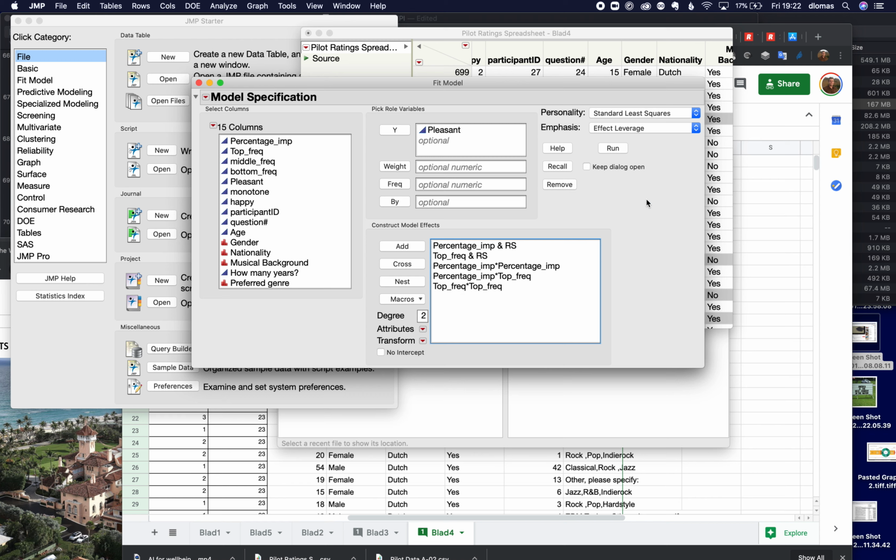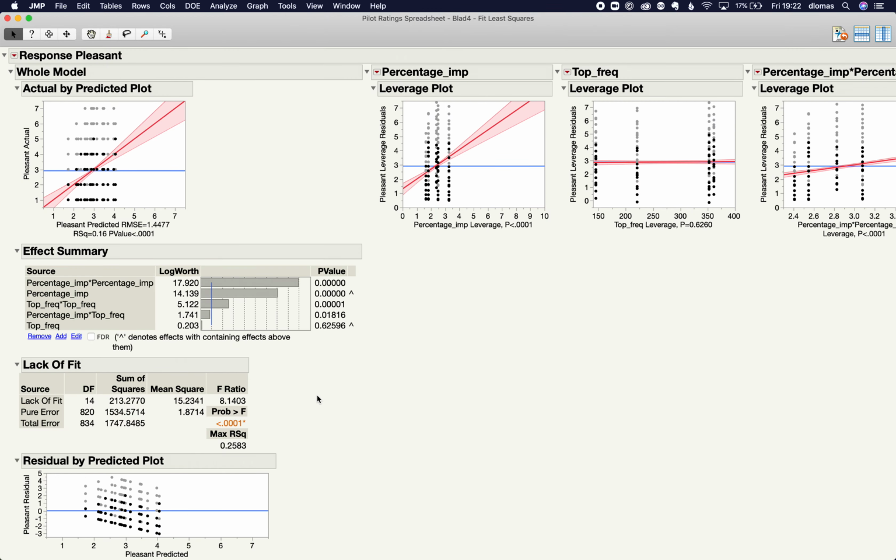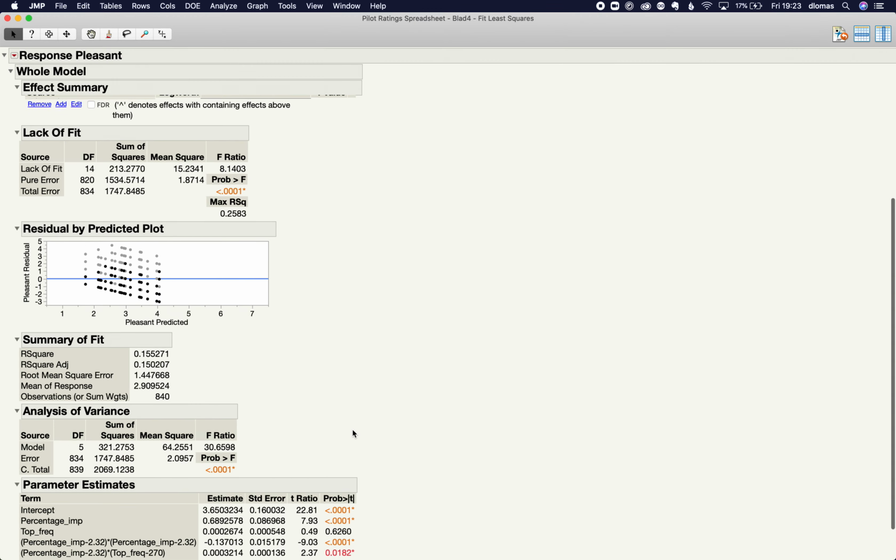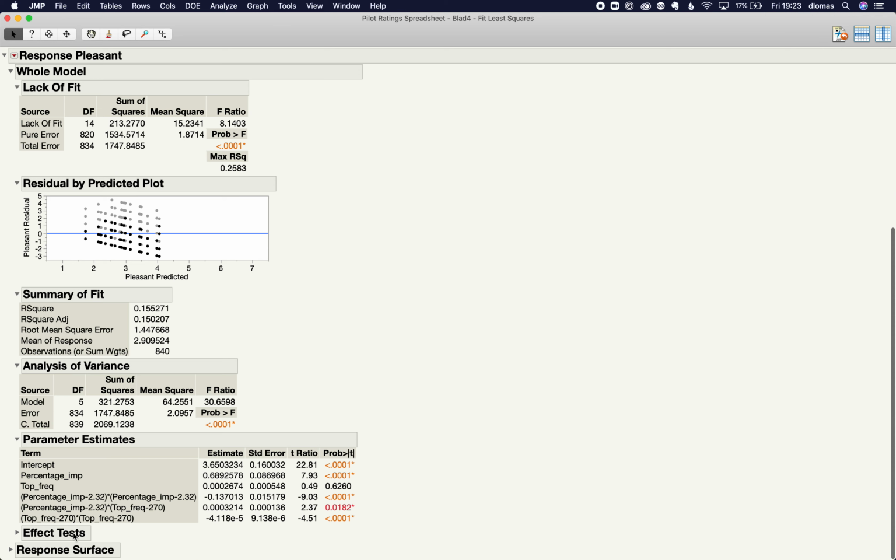And so we're going to look for curvature, which we know exists in this. So I'm going to just see this, and it is not seeing curvature. Oh, no, it is. It is seeing curvature in the percentage of imperfection, which we'd expect because that's what you saw in your graphs.